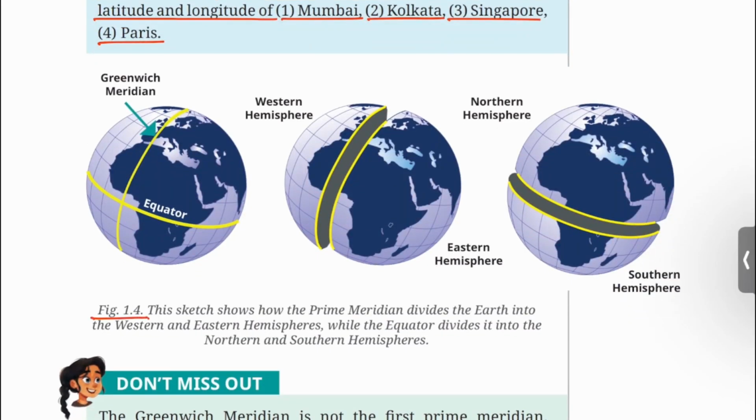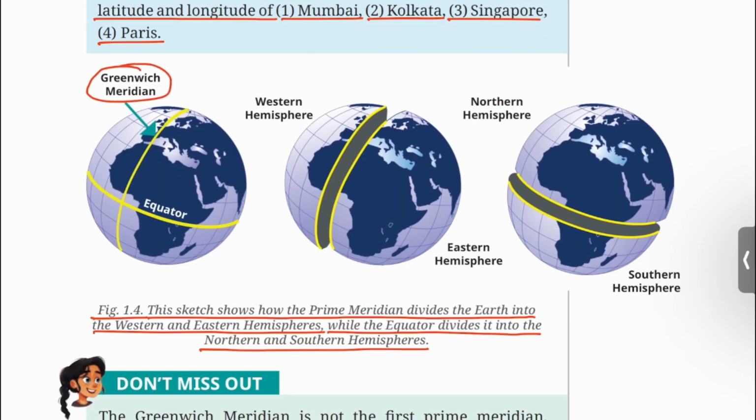Figure 1.4. This sketch shows how the prime meridian divides the Earth into the western and eastern hemisphere, while the equator divides it into the northern and southern hemisphere. You can see Greenwich meridian or prime meridian dividing the Earth into western hemisphere and eastern hemisphere. Similarly, equator divides the Earth into Northern Hemisphere and Southern Hemisphere.